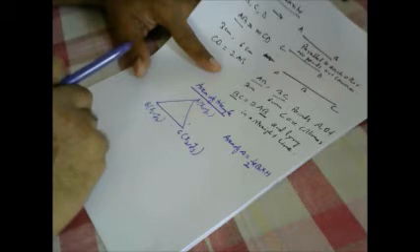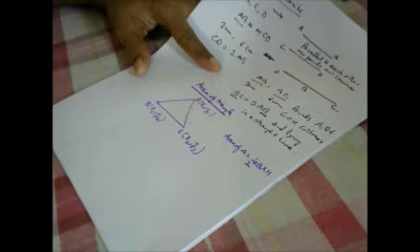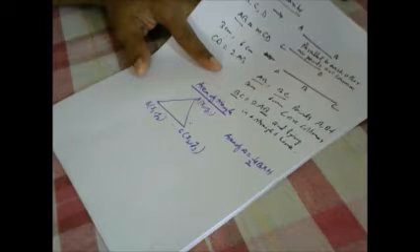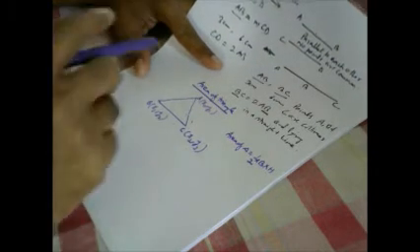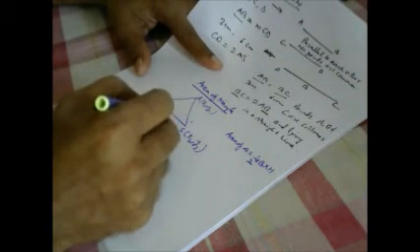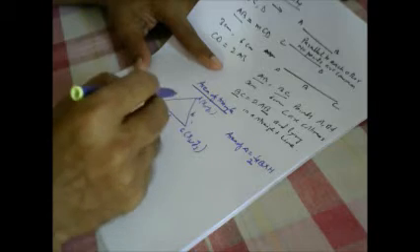Also, in solution of triangles, by using Heron's formula and so on, we will be able to find the area of the triangle. There also, if all the sides are given, like suppose this is A, this is B, this is C.